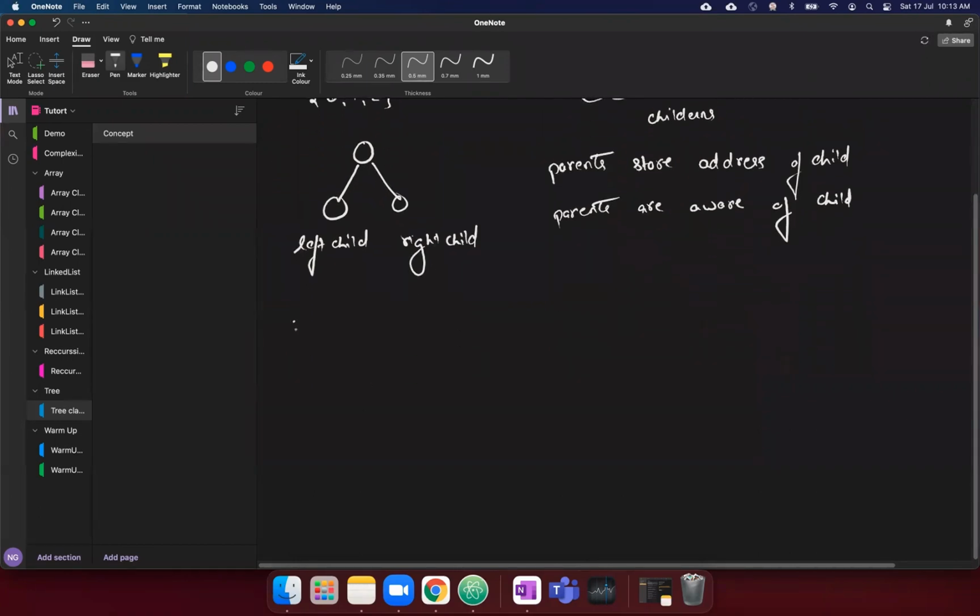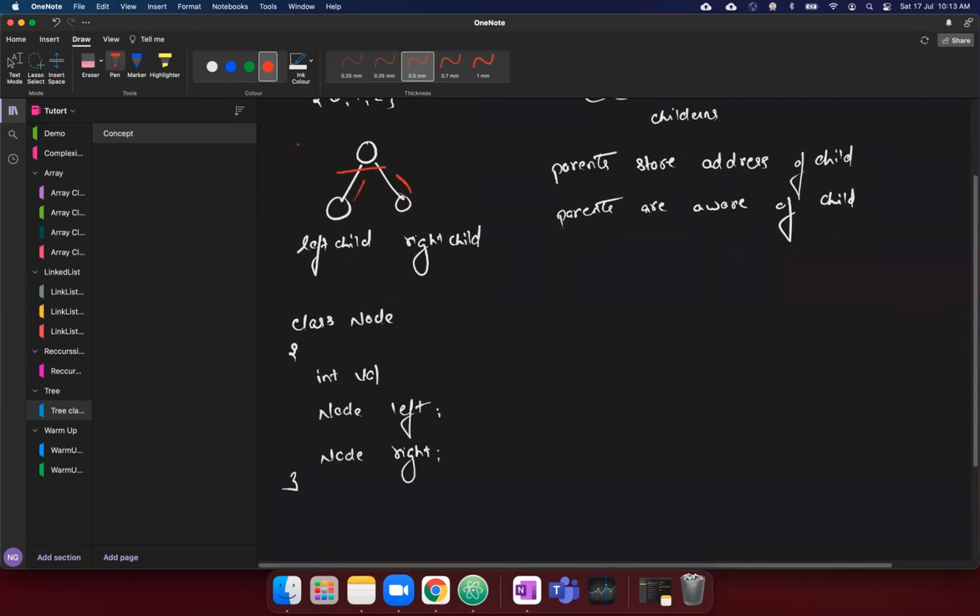So if you look at the class for a tree node, it looks something like this. You have a class, you have an int value, and then you have a node left, node right. So a parent here is a decision point to move forward in any of these two directions.